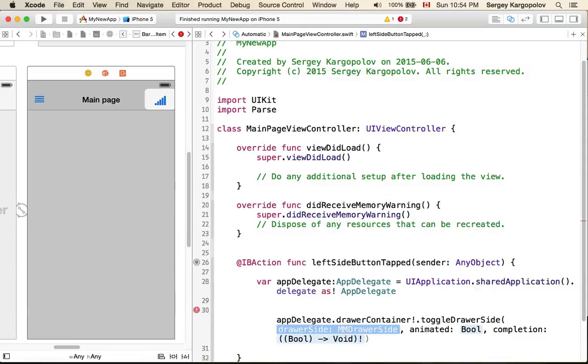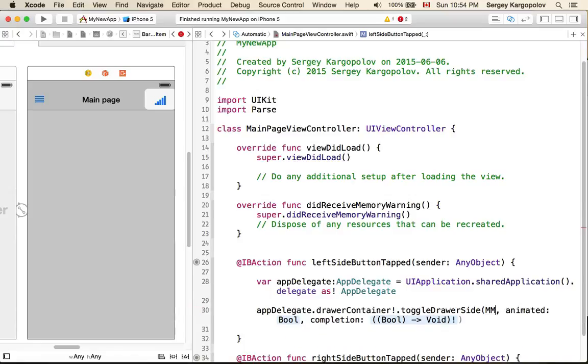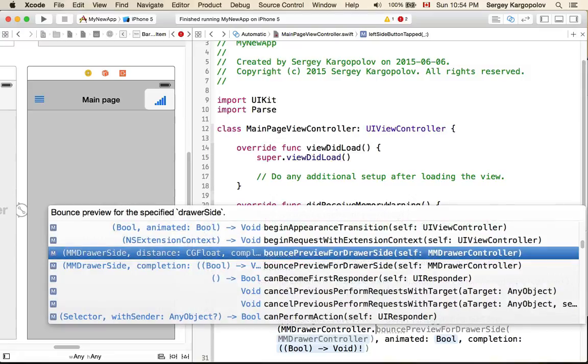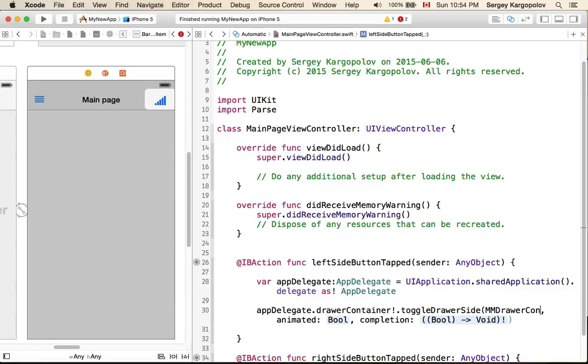I want to toggle the drawer side, left side, animated true, completion nil.